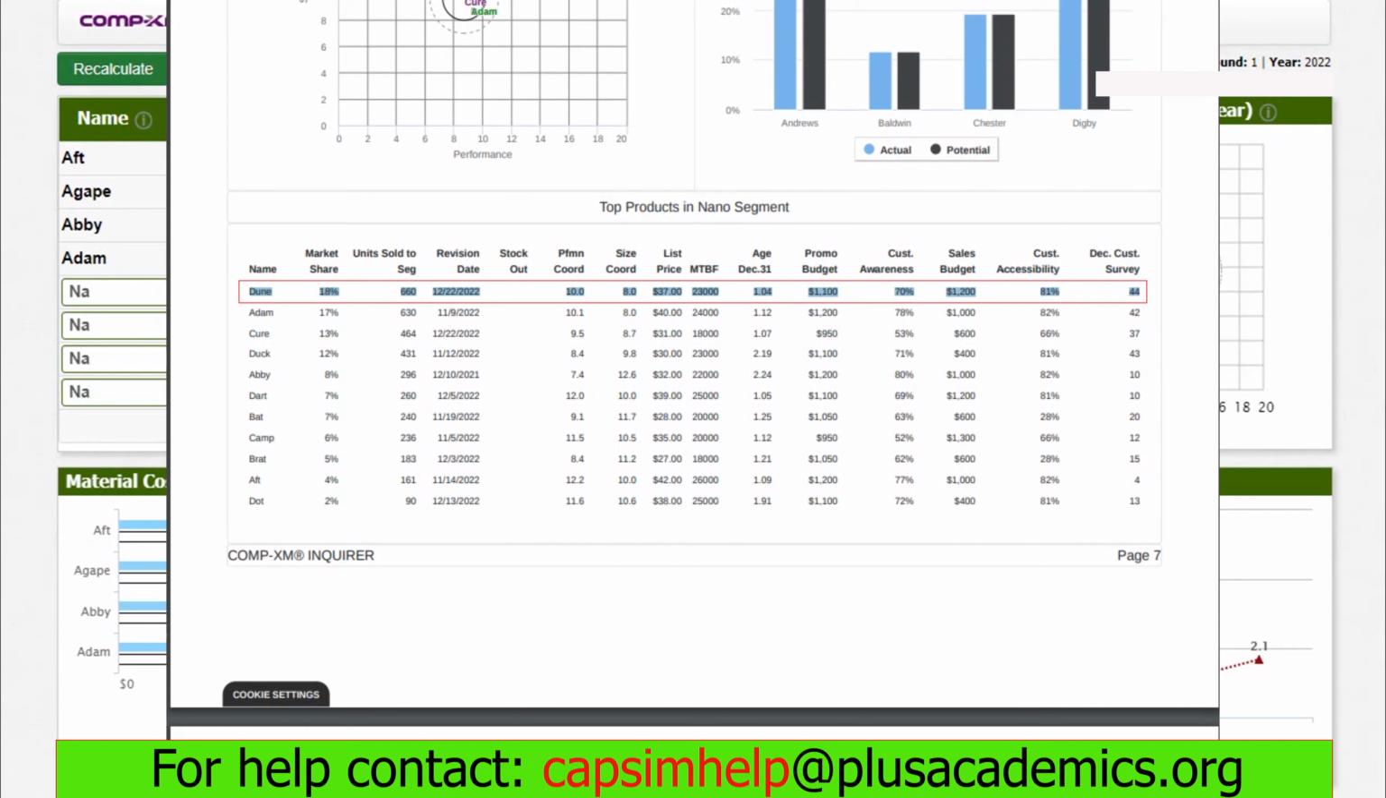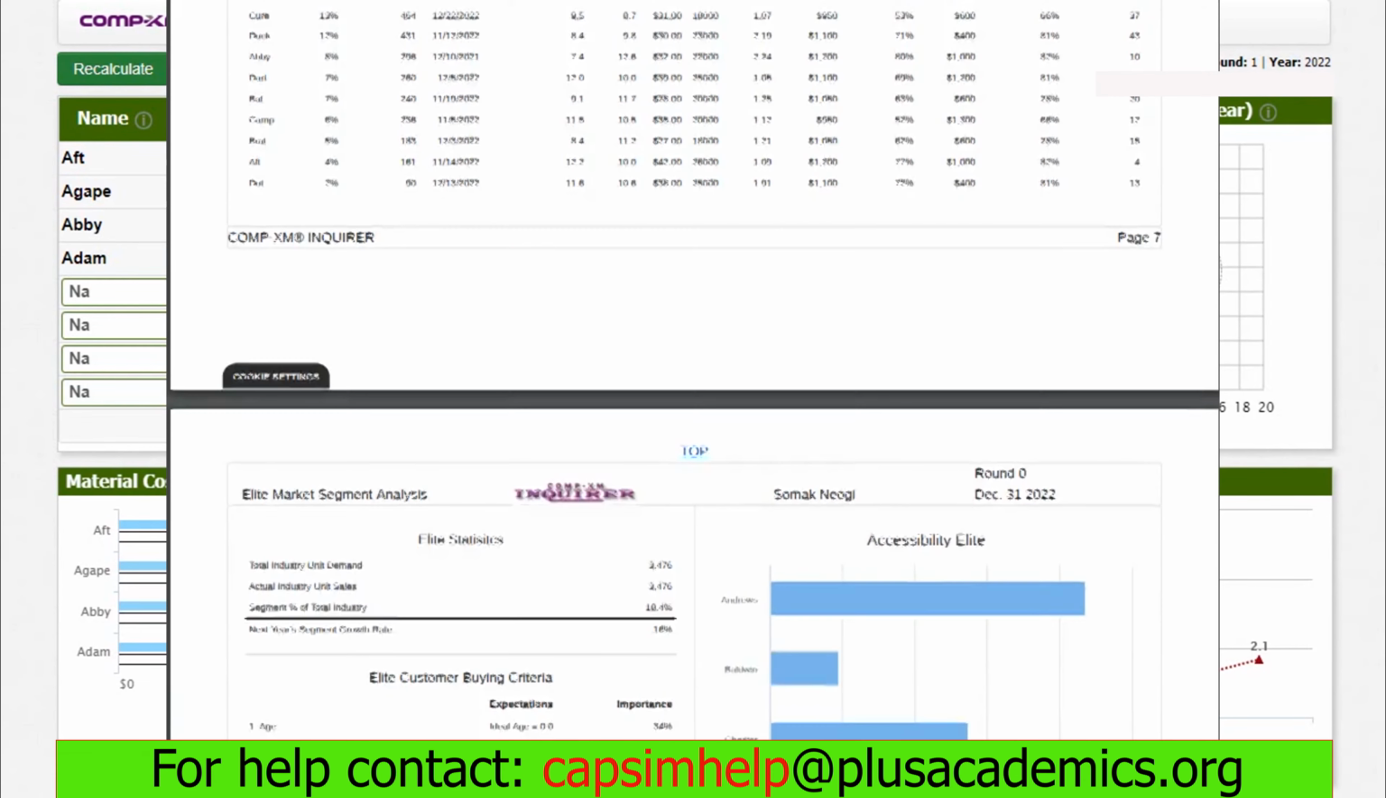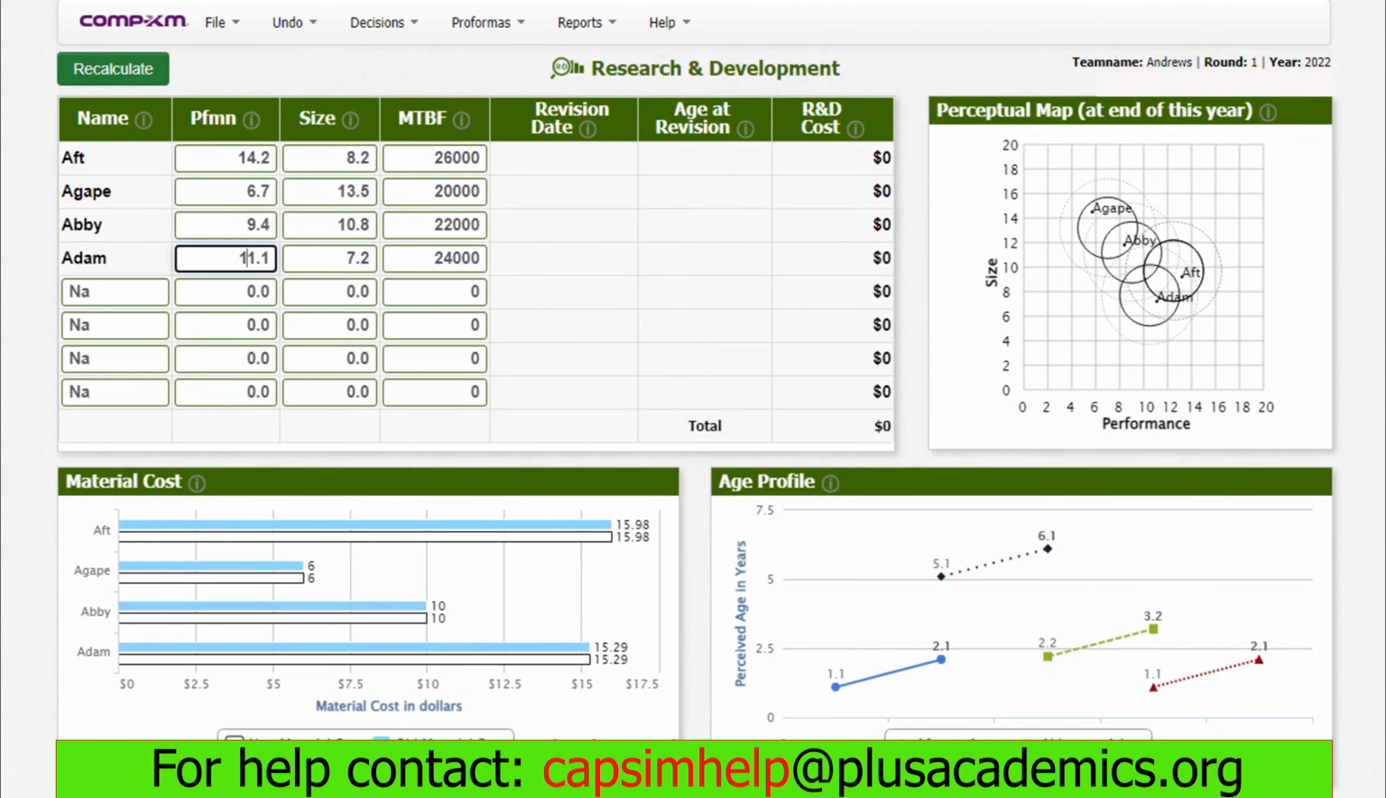They had a market share of 18%. Adam was second with 17%. And as we can see, Adam actually did well when it comes to performance coordinate because they had a better performance than that of Dune. However, when it comes to size coordinate, both of them tied because they had 8.0. When it comes to age, you can see Dune's age was closer to the ideal age of 1.0 than that of Adam because Adam had 1.12. And that was the main reason why Dune sold more units than Adam.